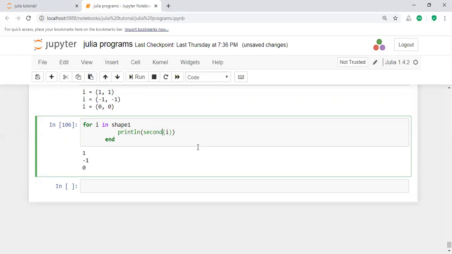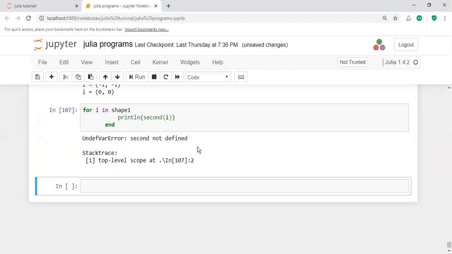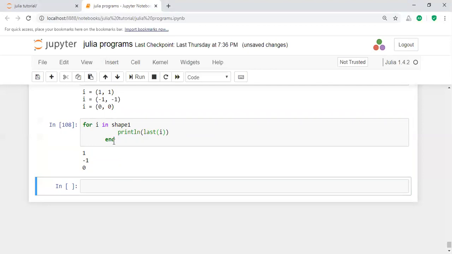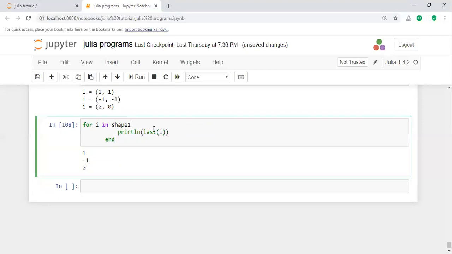And then second, we may print the second I value. It uses the second function. Is there a function for the last I value? Yes, it gives a function like this. For example, if it is shape 1, take shape 2. That means first I value and then last I value. In this way you will perform operations on the named tuple.